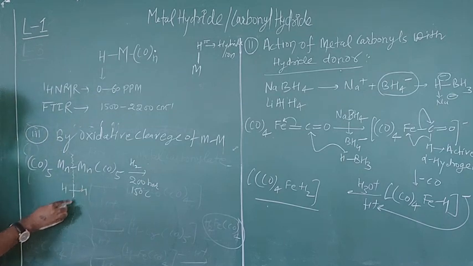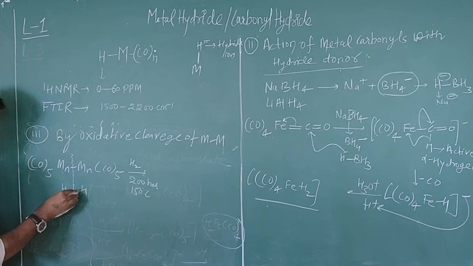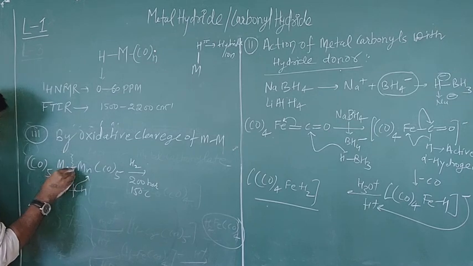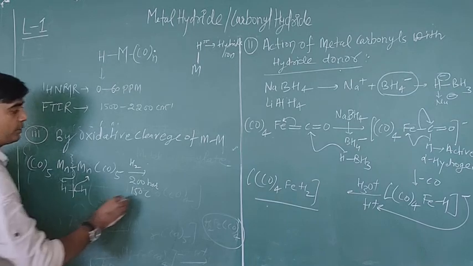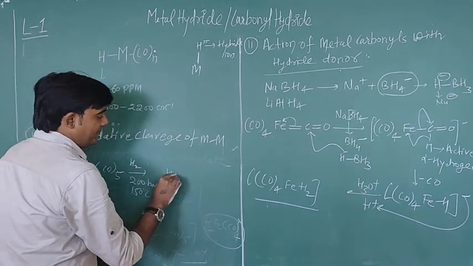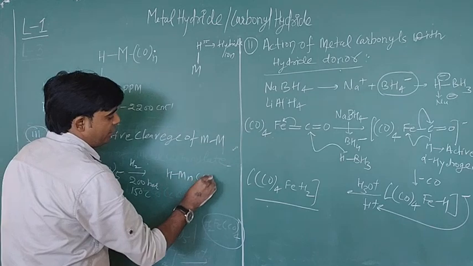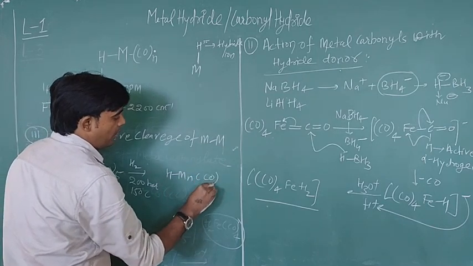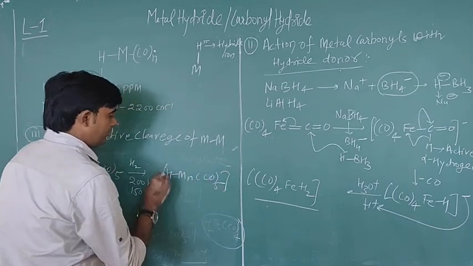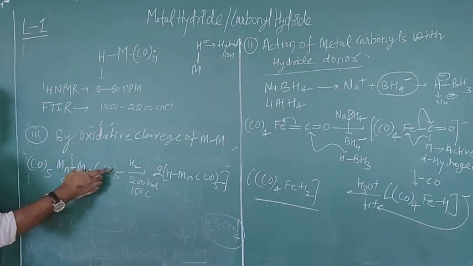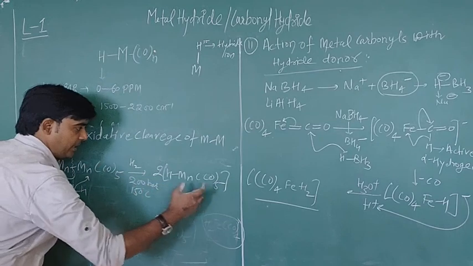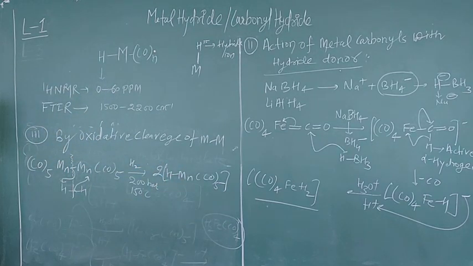So you can say this bond is here and this bond is here, and your complex will be HMn(CO)5. I mean one neutral molecule, and both are similar, so this complex will be like this. This is a metal hydride complex, okay.